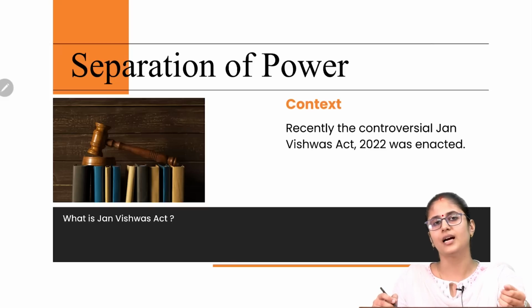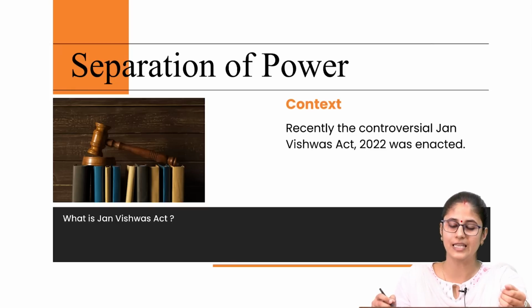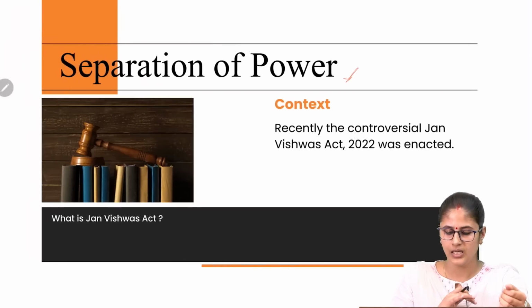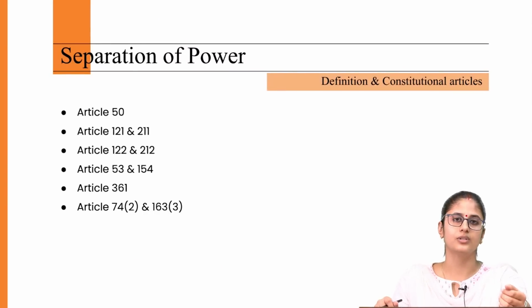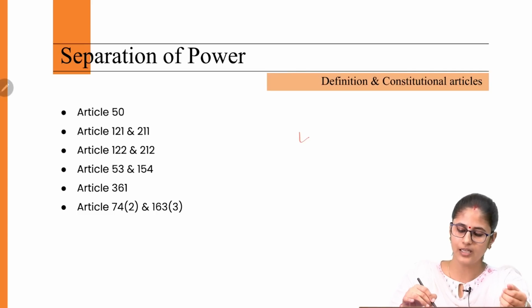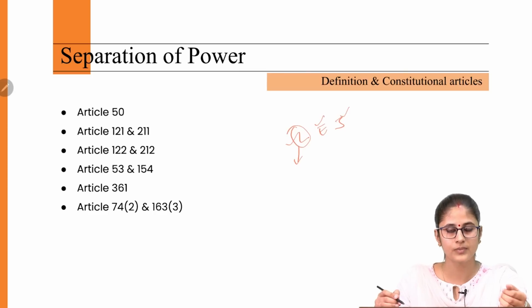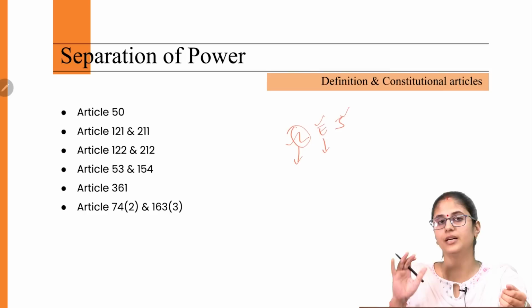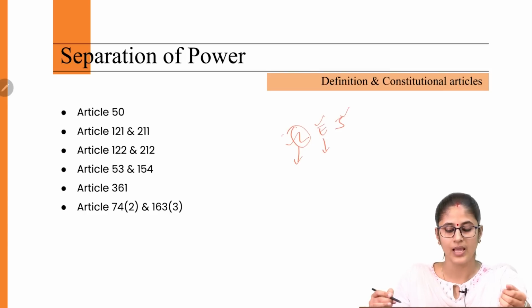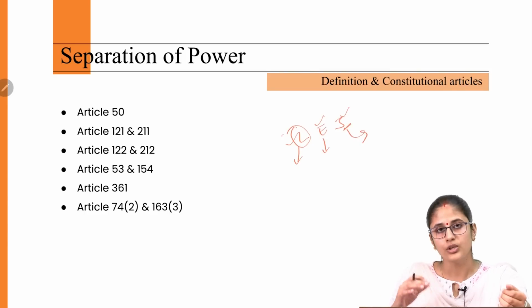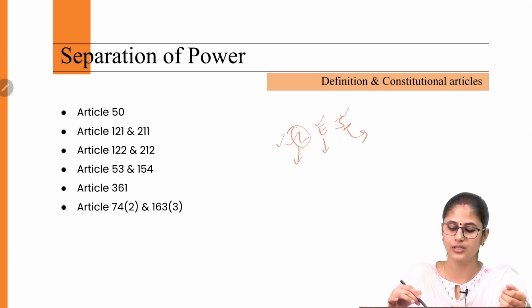Now in this regard, the writer argues that this is a violation of the constitutional scheme, that is separation of power, which is enshrined in our Indian Constitution as well. The first thing we need to understand is, what exactly is separation of power? We know there are three organs of the state: legislature, executive and judiciary. According to the separation of power, the role of the legislature is to make laws. The role of the executive is to implement those laws made by the legislature. And the role of the judiciary is to use those laws made by the legislature to adjudicate